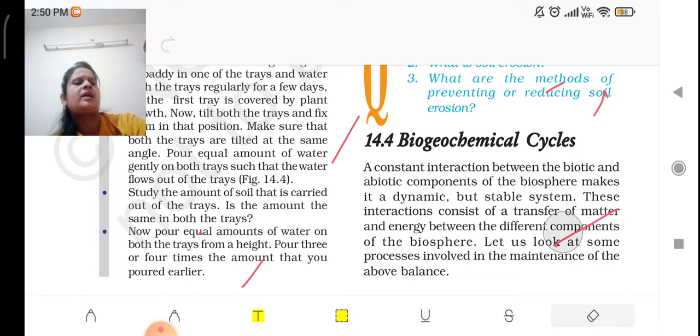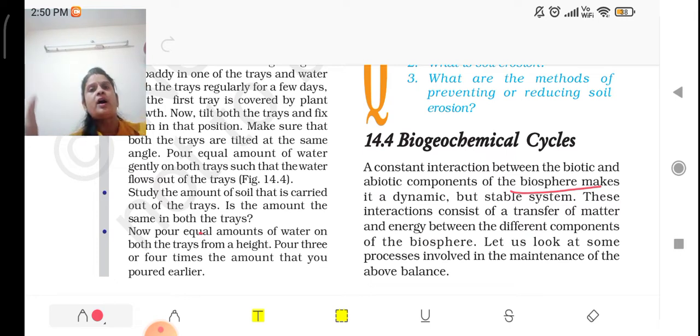And this is one example. There are many cycles in the biosphere. Now, biosphere: bio means life, sphere means part of the earth, the part of the earth where life exists, that we call the biosphere. These kinds of cycles are stable cycles and dynamic cycles. They can be changed on requirement, and stable means it will be continuous; as long as life is there on the earth, this cycle will be continuous.